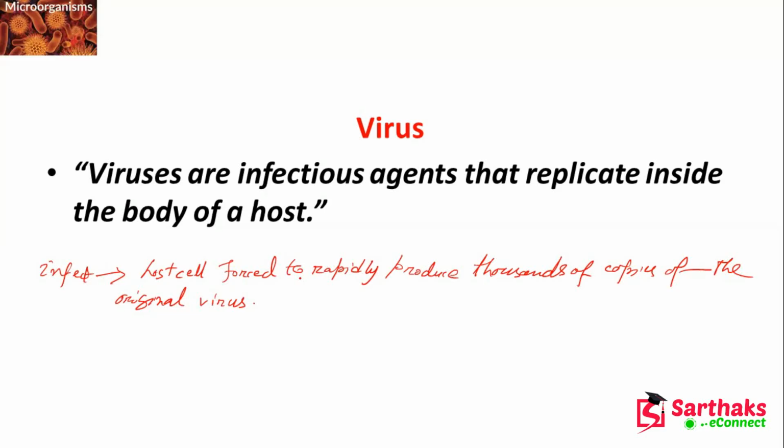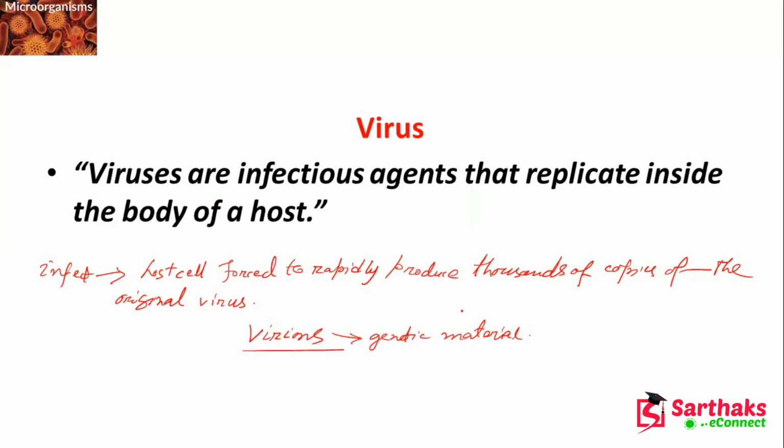Now, when not inside an infected cell or in the process of infecting a cell, a virus exists in the form of independent particles, and that is called virions. Whenever it is independent, it consists of genetic material, which is long molecules of DNA or RNA.